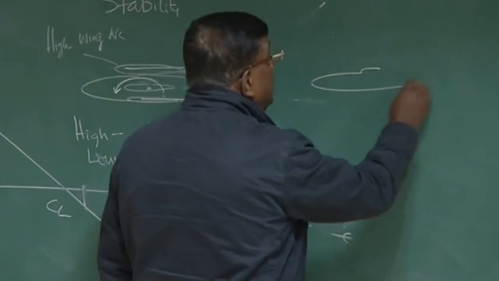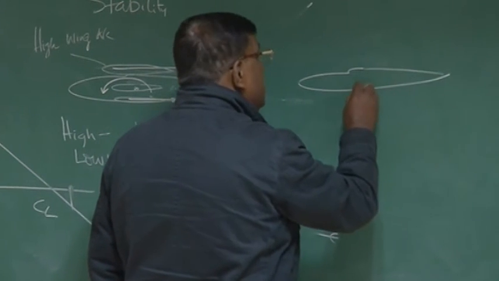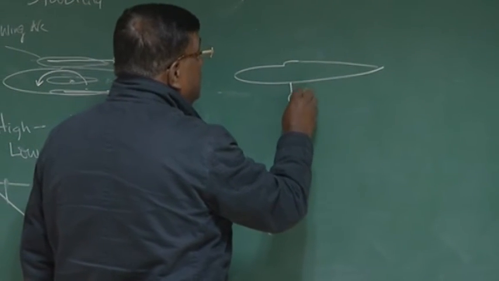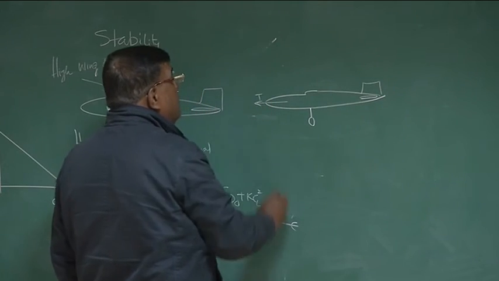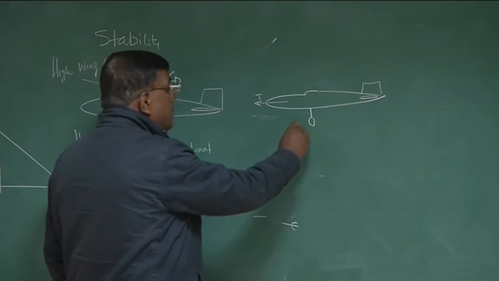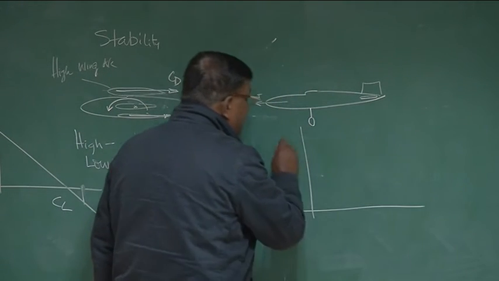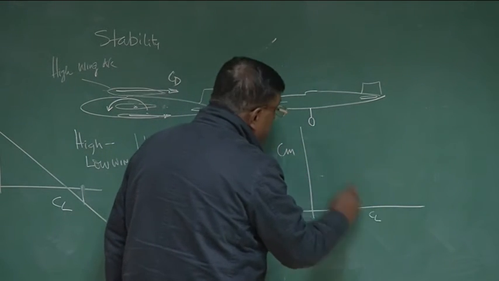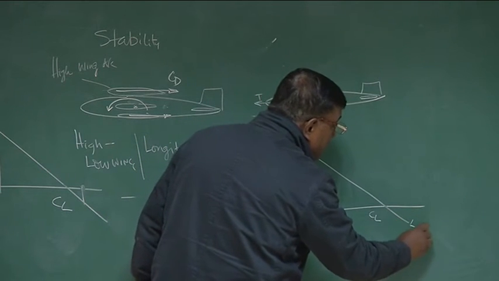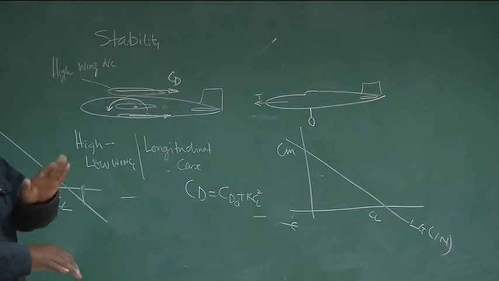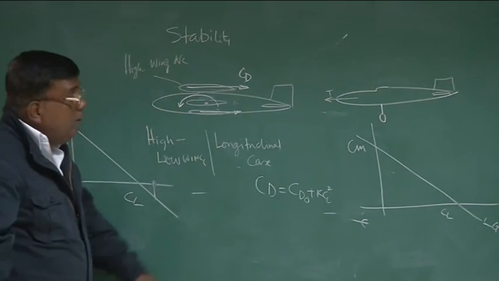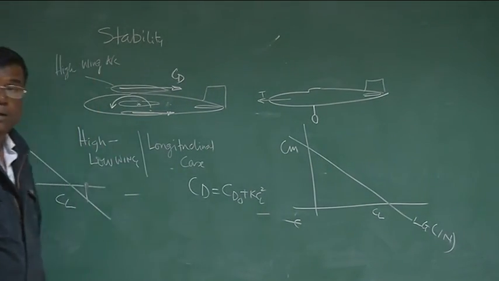If this is the airplane, and let's say the landing gear is out, flying like this. If I draw Cm versus CL, where the landing gear was in, that is inside the fuselage, now you have ejected the landing gear out. How is this graph going to change predominantly?